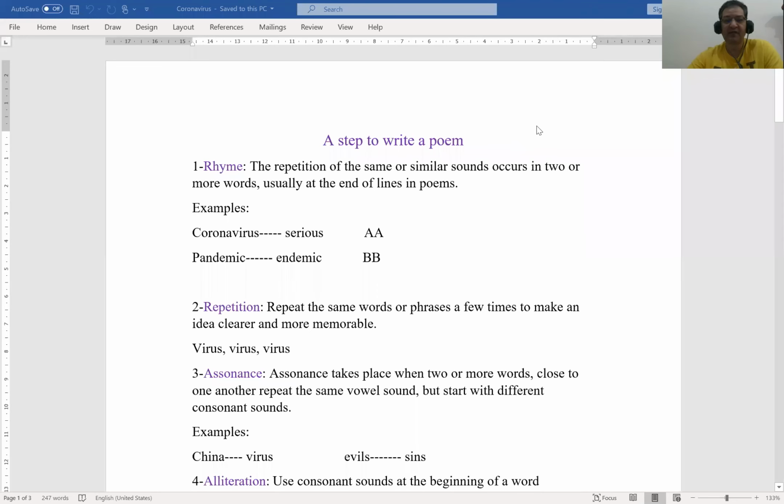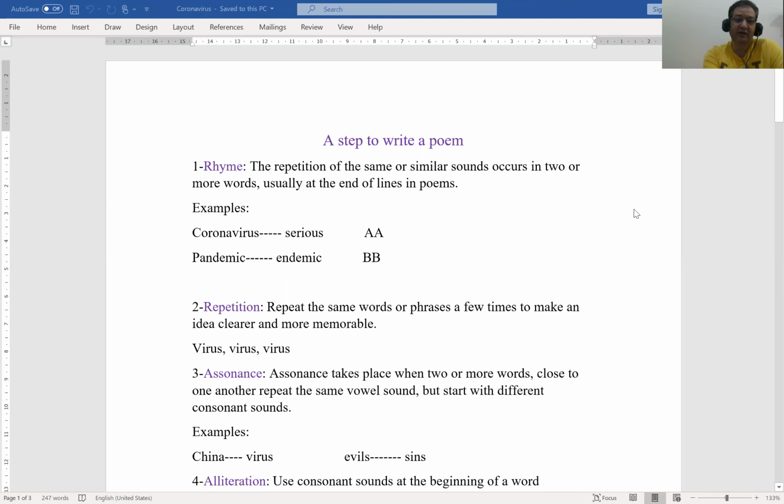Hi, this session is about how to start your first step to write a poem. So I called this session a step to write a poem. You are a person who wants to express your thoughts, opinions, and feelings through a poem, but you are not professional. How can you start this?